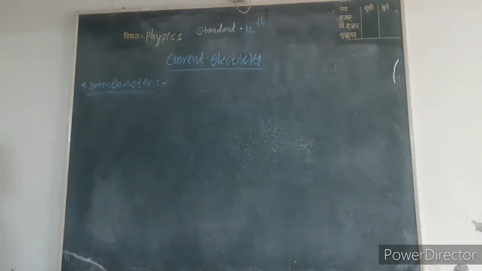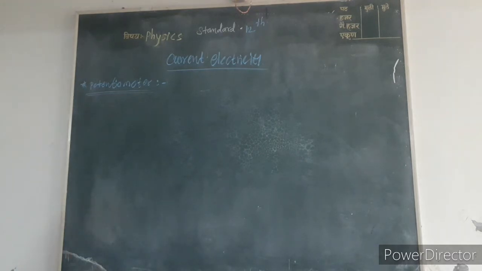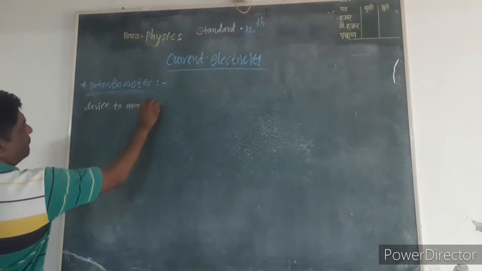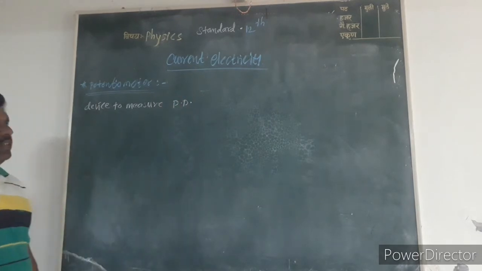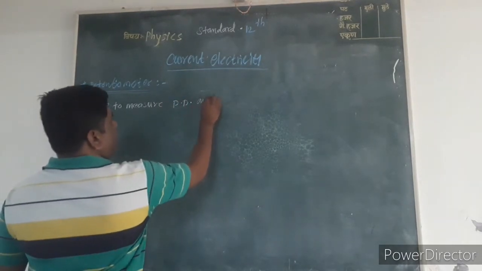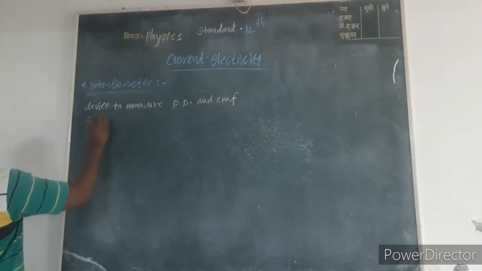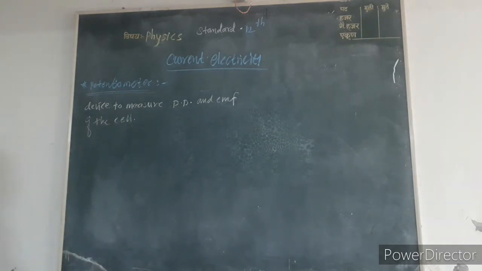The potentiometer is a device to measure potential difference or EMF of the given source of electricity, that is, given cell or battery.